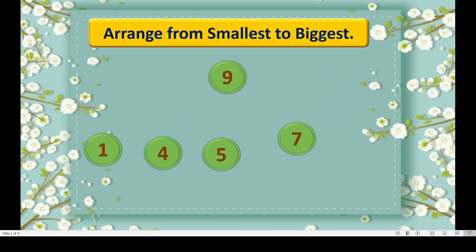Then 7, isn't it? The last here, the biggest one is 9. How did we arrange the given numbers? From smallest, that is 1, to the biggest, that is 9. Got this? Now the same thing we will follow by taking different examples.